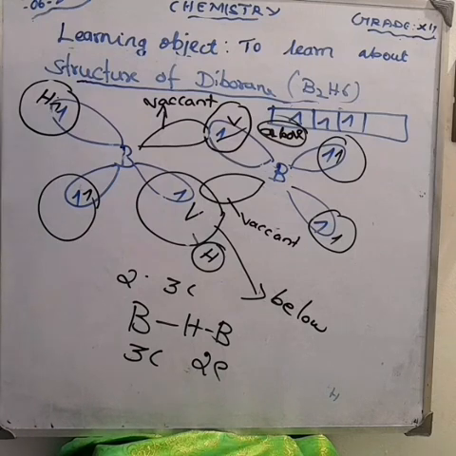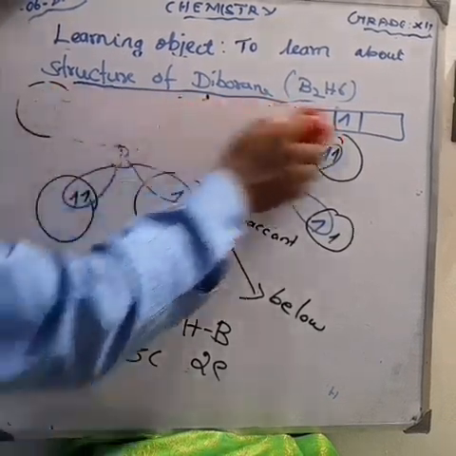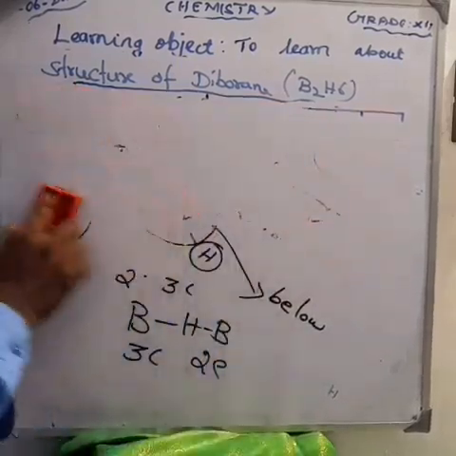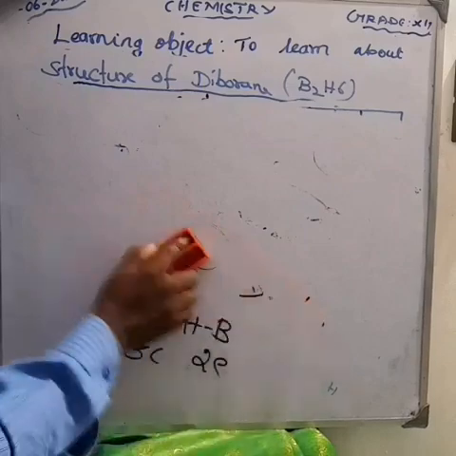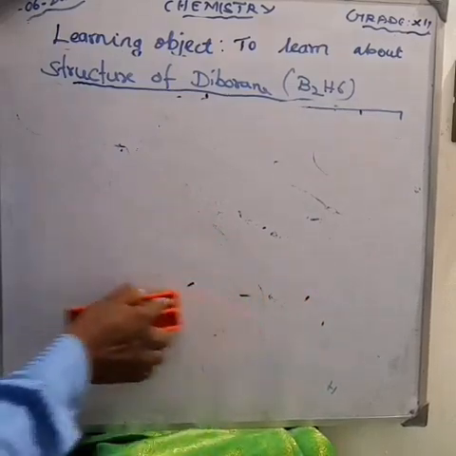Three of the four sp3 hybridized orbitals contain a single electron. Please look at the electronic configuration. We already know it. What is the electronic configuration of boron? 1s2, 2s2, 2p1. Am I right? From 2s, one electron is shifted to the 2p orbitals.